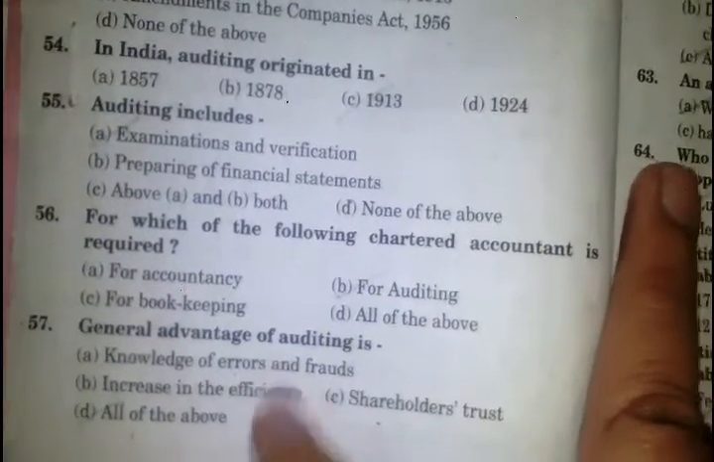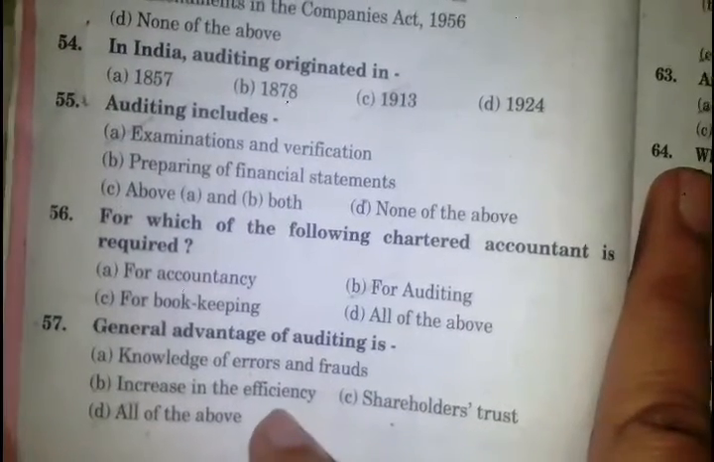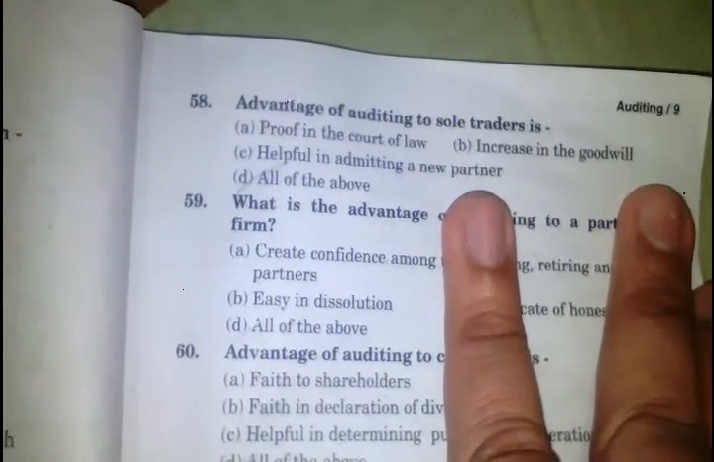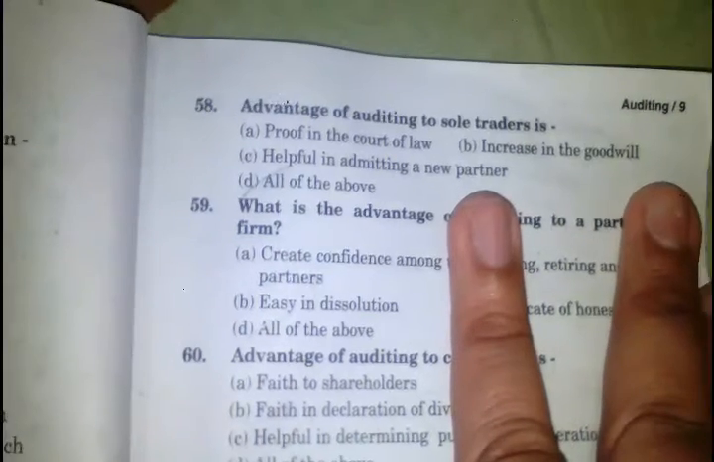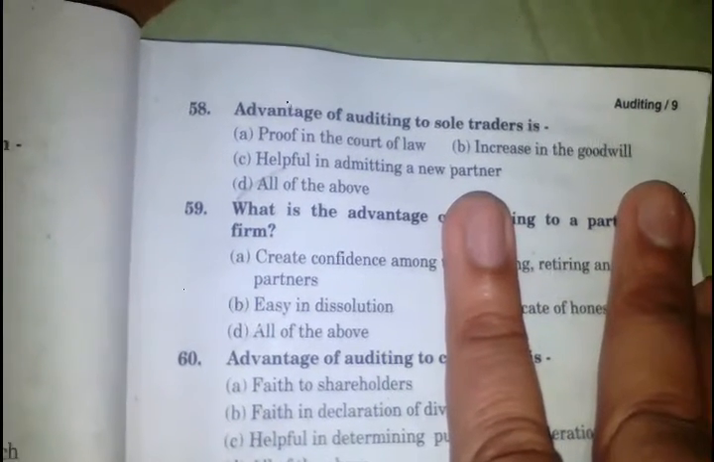General advantage of auditing is answer number D. All of these. Knowledge of errors and fraud, increasing the efficiency, shareholders trust. Question 58 से आगे पढ़ते हैं. Advantage of auditing to sole trader is answer number D. Proof in the court of law, increasing the goodwill, helpful in admitting a new partner.